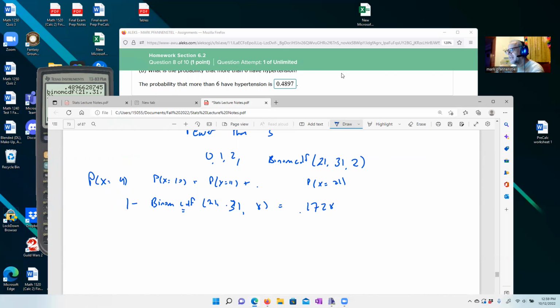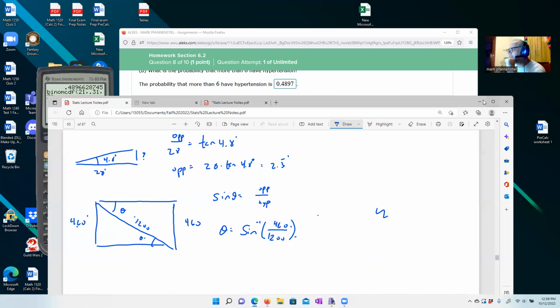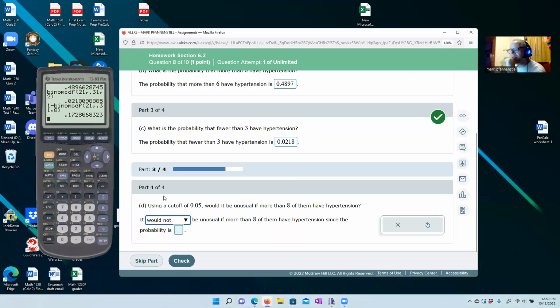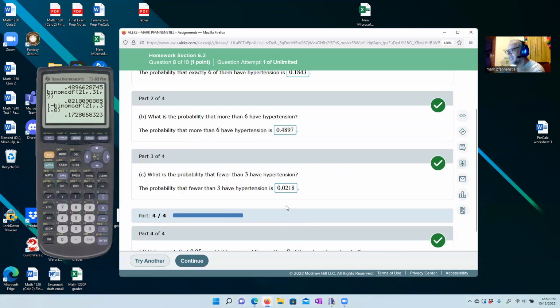This is 17 cents. This is definitely bigger than a nickel. So would it be unusual if more than 8 had hypertension? No, it would not. Since the probability is 0.1728, that's bigger than 0.05. So that's why it would not be unusual. Check. Hooray, we got the green check and we are ready to go on.